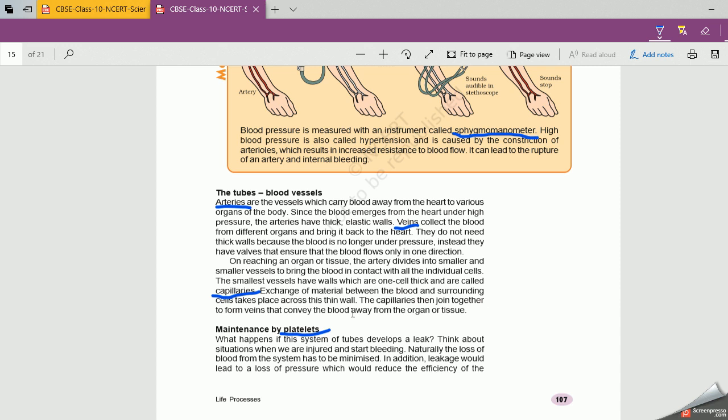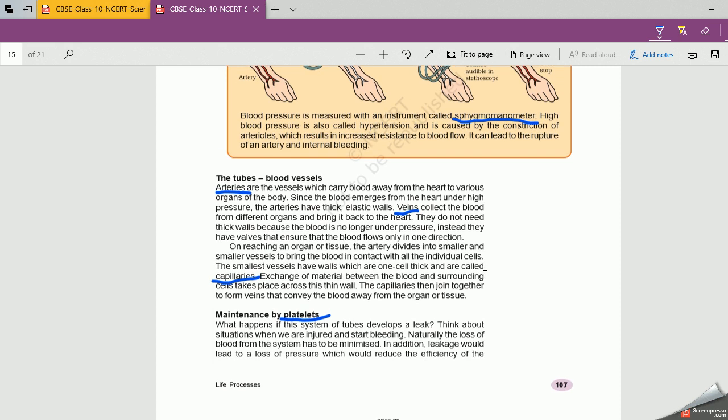They help in transferring the blood from organs to the tissues, right? These capillaries then join together to form veins that convey the blood from organs or tissue. Right? Clear? So these are the capillaries. These capillaries are very small vessels. They have one cell thickness. They bring blood in contact with all the individual cells. So this is the function of capillaries.